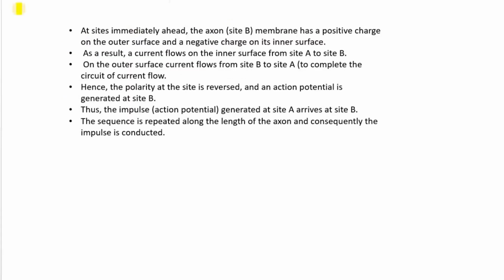cell. At sites immediately ahead, side B, the membrane has a positive charge on the outer surface and a negative charge on its inner surface. As a result, the current flows from the side A to side B. On the outer surface, current flows from the side B to side A.